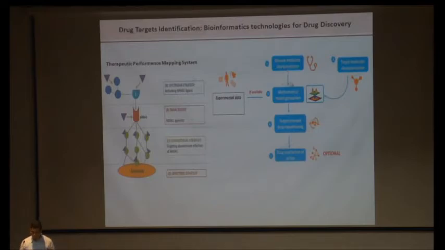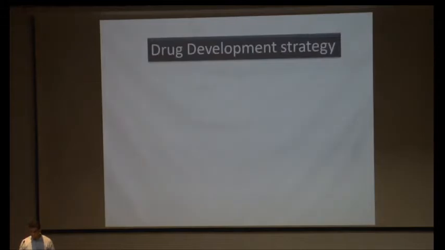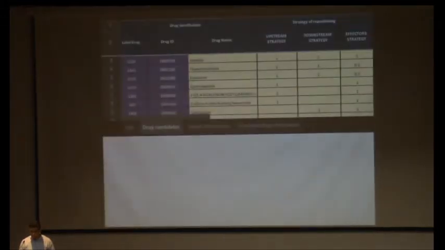Doing some mathematical modeling, we can identify the targets. This target can further be validated by target-oriented approaches or drug repositioning, whether we can find a new molecule or repurpose some existing drug. This modeling can also explain, if a drug is already available, what the existing mechanism of action of this drug is. So this is the whole strategy that we developed. As I explained, we can find the upstream strategy, downstream and effector strategy for any drug.